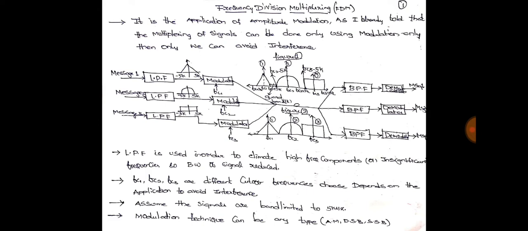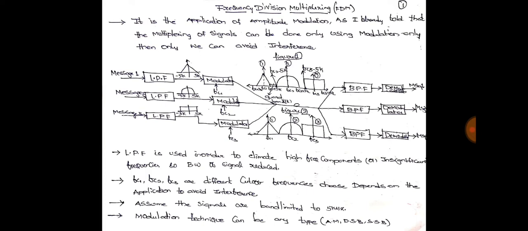Similarly, message 2 is passed through a low pass filter, so it passes only low frequency signals, and it is also band limited to 5 kilohertz. Similarly, message 3 is passed through the low pass filter and is also band limited to 5 kilohertz. I am using different figures to describe that these are different signals. And then we will go for modulation.